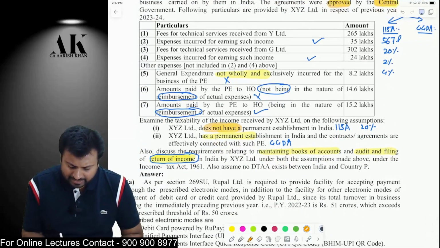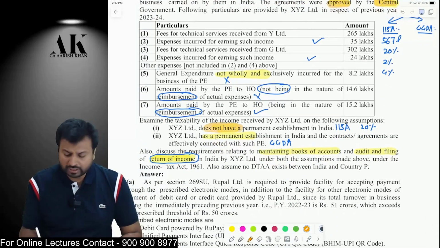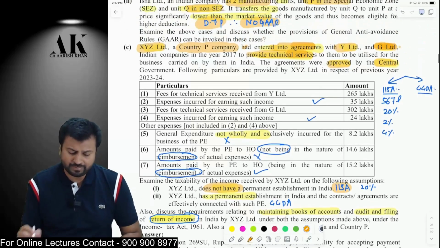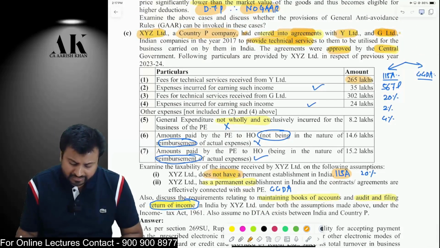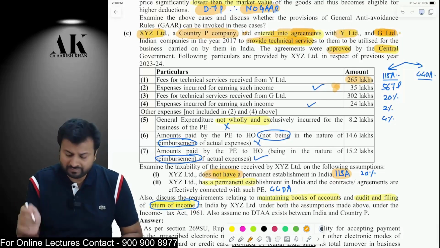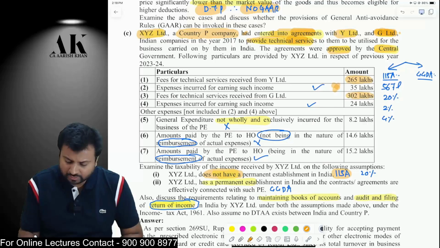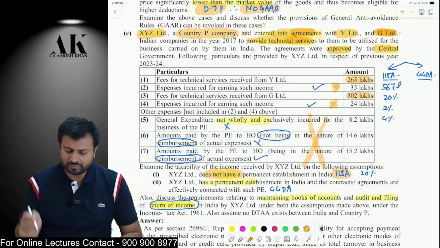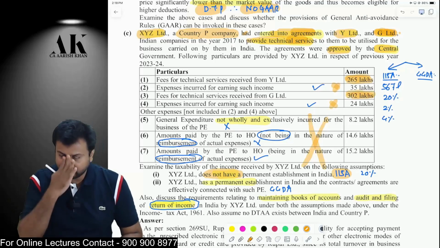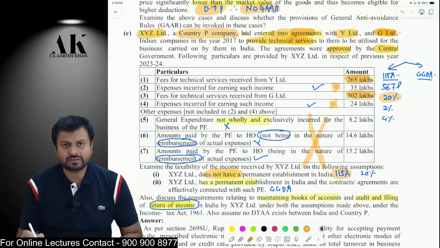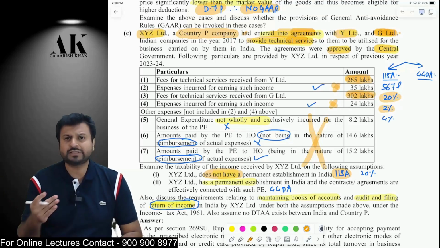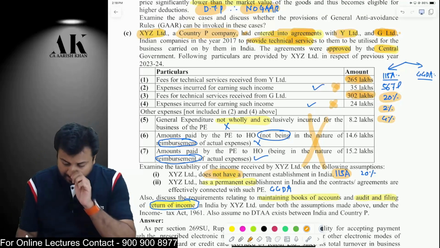Assuming that the company does not have a PE in India, then the provisions of 115A will apply. And if 115A applies, how will we compute the income? First of all, this is 250 lakhs. The expenses will not be allowed in 115A. Another receipt is 302 lakhs. Again, expenses will not be allowed in 115A. So 265 plus 302, this is the receipt. On that, 20% income tax will be charged. 2% surcharge will be charged because the income is more than 1 crore up to 10 crore. Therefore, 2% surcharge on foreign company and 4% cess will be charged.